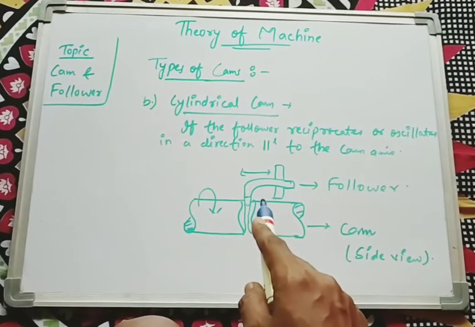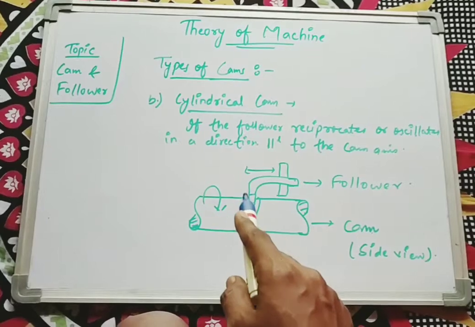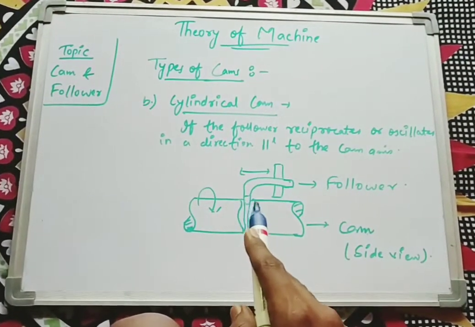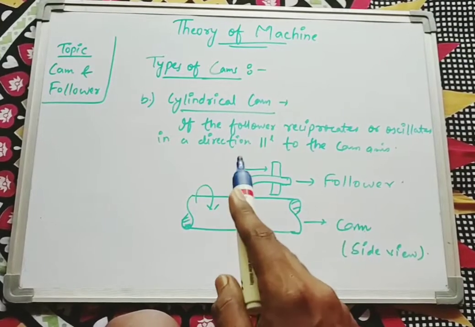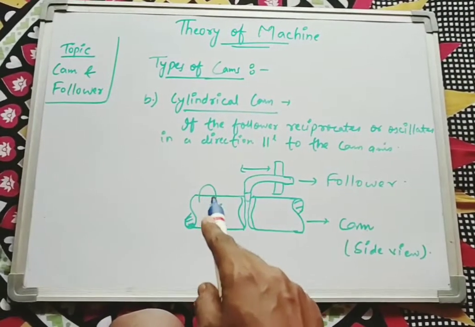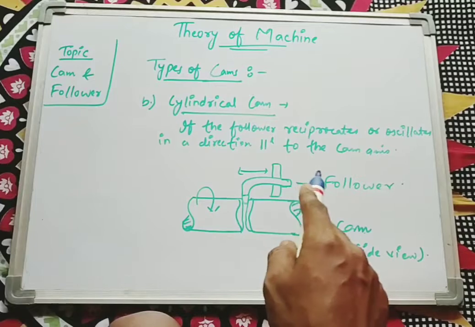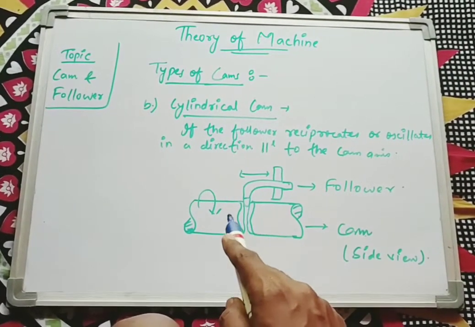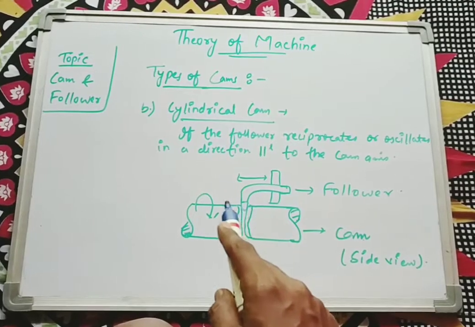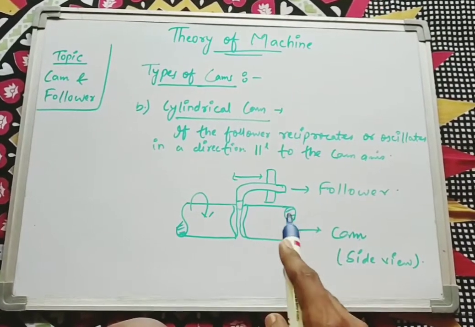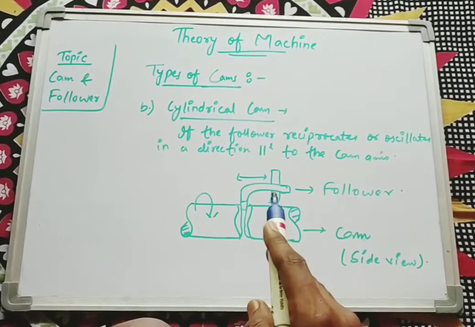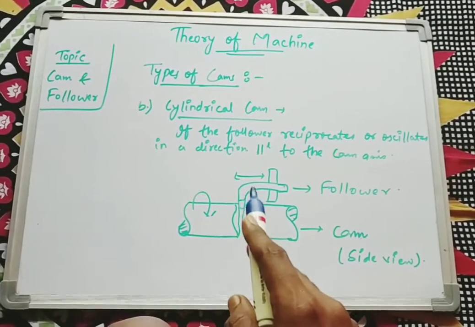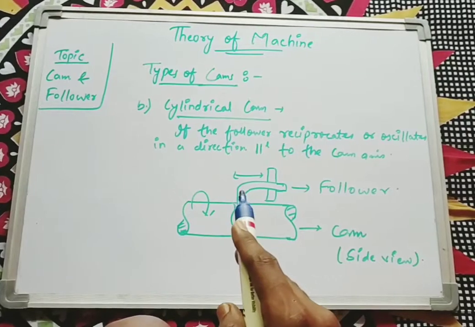It is not necessary that you always draw a spherical follower, you can put any type of follower. The main purpose should be transmitting the power or motion. So here the cam is reciprocating and the follower is reciprocating, and according to the figure we can see that the cam and follower are moving parallel to each other. So this type of arrangement is known as cylindrical type, and the cam which follows this type of arrangement is known as cylindrical cam.